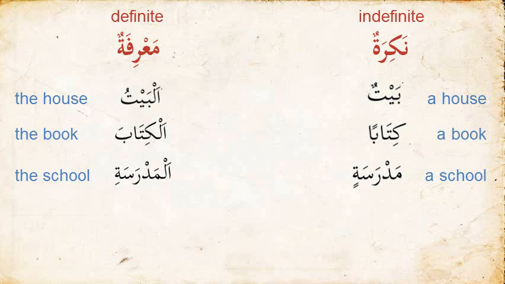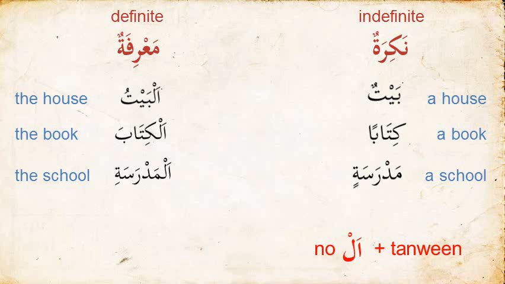So there we have it, some examples of ma'rifah, which all begin with al, and nakira, which all have no al at the beginning. If we look closely at these two lists, we also notice something else. The words that are nakira have no al, and at the same time they always have tanween at the end. They have an, in, or un: two dhammas, two fathas, or two kasras at the end. So the nakira words will always have no al at the beginning and will have a tanween at the end.